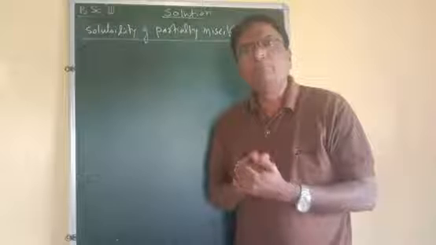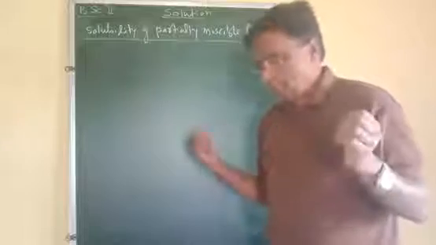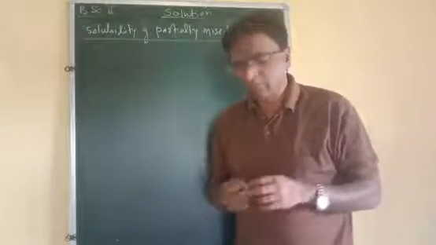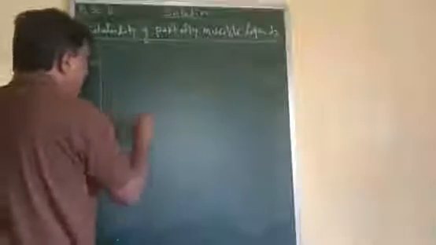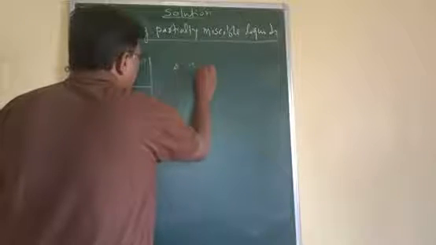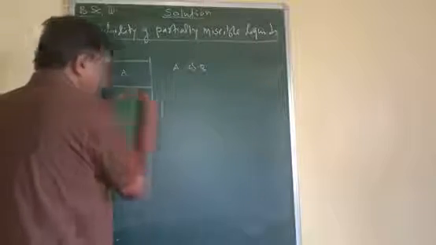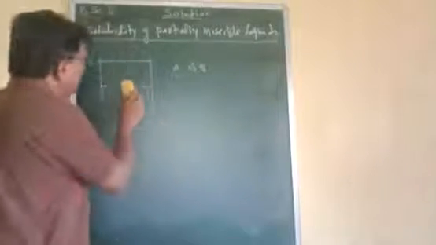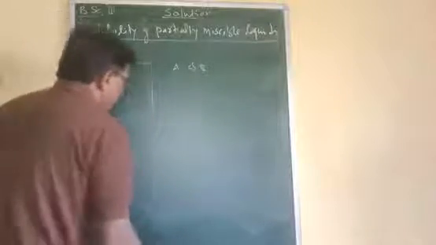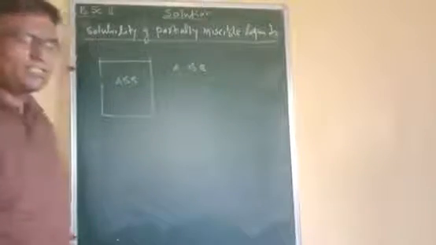and the types of these partially miscible liquid pairs. Now what is a partially miscible liquid? Suppose we have any two liquids A and B. If these two liquids A and B are completely miscible, then only one layer is formed, that is, a homogeneous solution is formed.